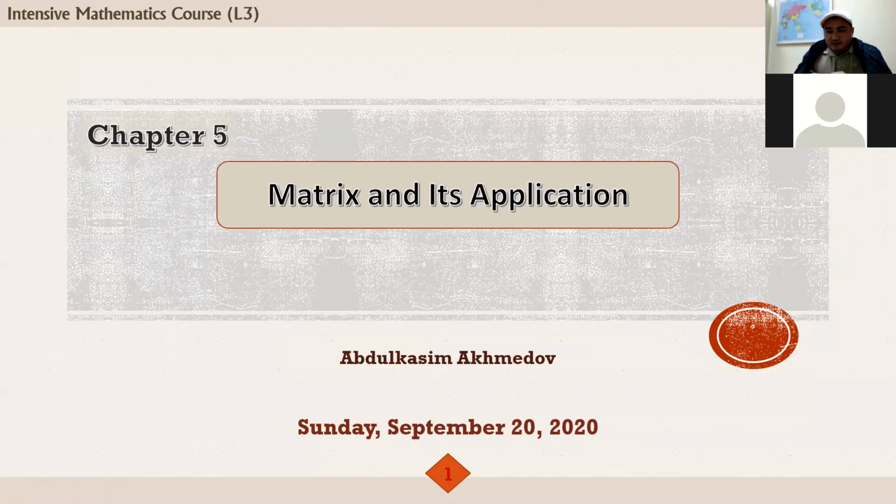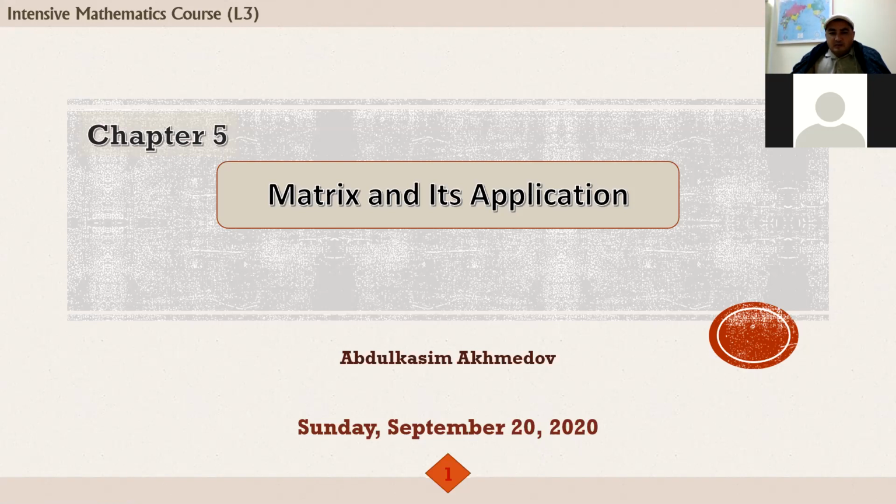As you remember, we were talking about matrices. As I told you, in secondary school students learn how to add two matrices, how to subtract, and how to multiply a matrix by a real number, that is, a scalar. The last time we also studied how to multiply a matrix by another matrix, and we learned that it doesn't have the commutative property.